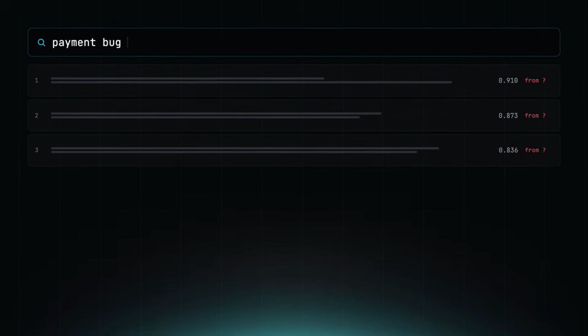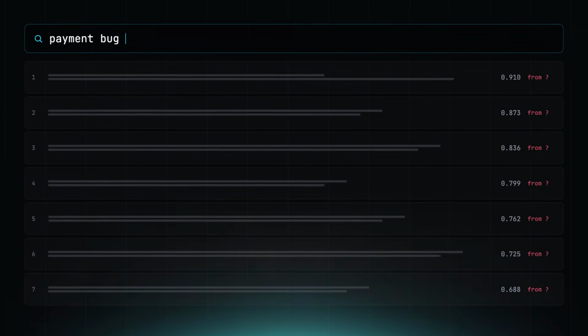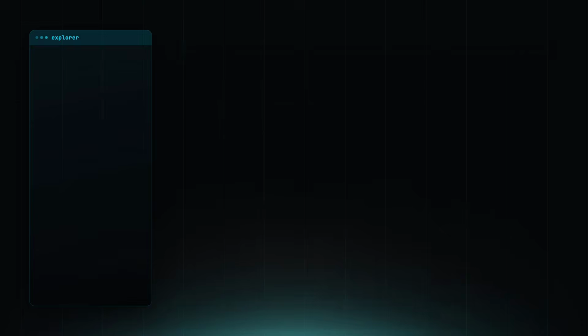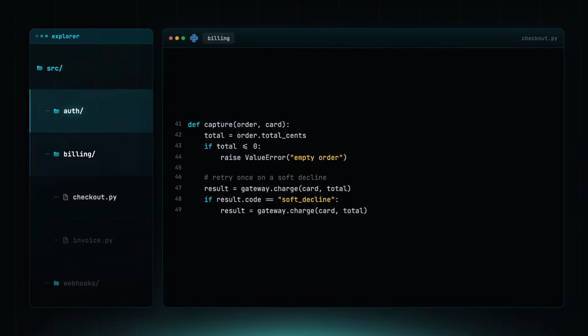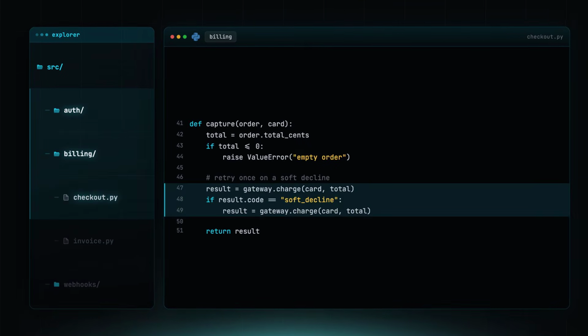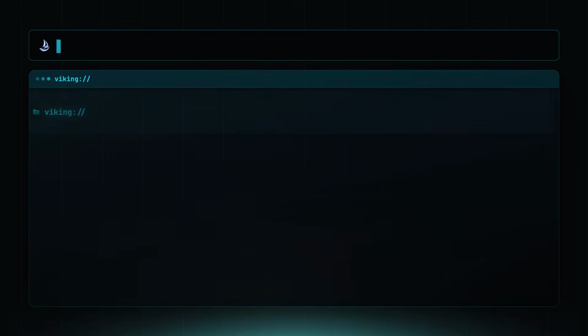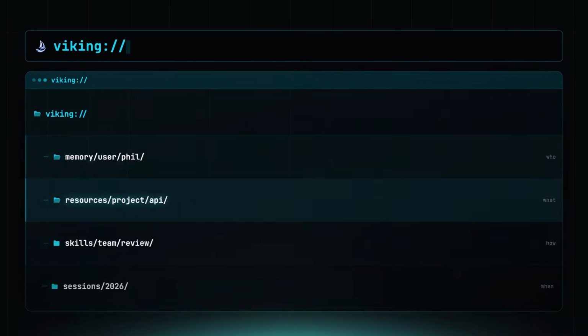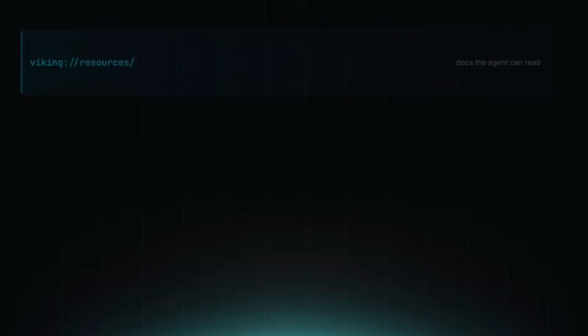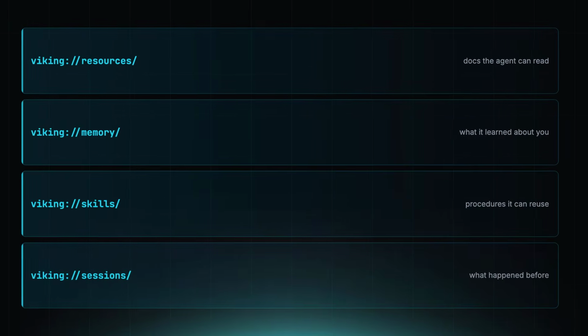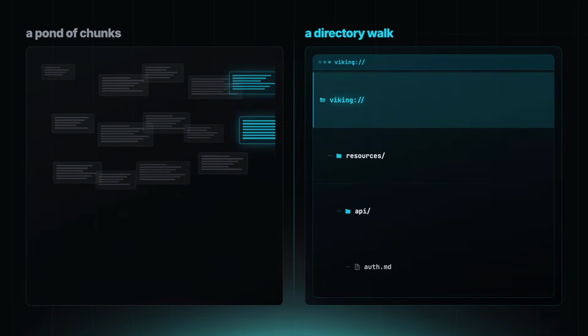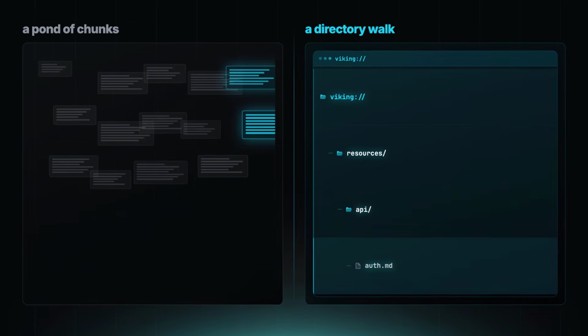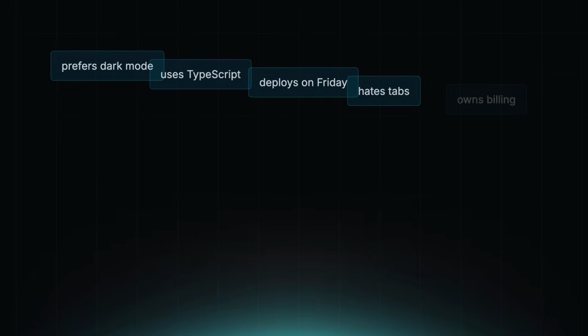When you open a codebase, you do not ask for the 7 most semantically similar paragraphs to payment bug. You look at the tree, open the file that probably owns the behavior, skim the surrounding code, and then go deep. OpenViking is built around that map. Everything gets organized under a Viking URI: resources, user memory, agent skills, and sessions all get a place. The agent is not just fishing in a pond of loose chunks, it is walking through a directory structure. That one change is the argument.